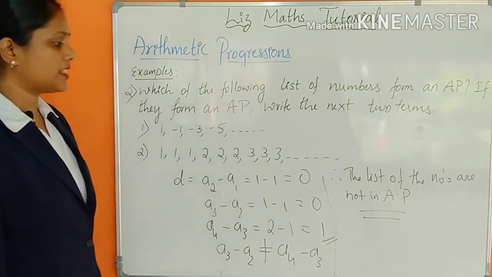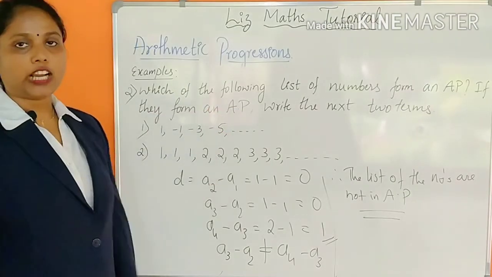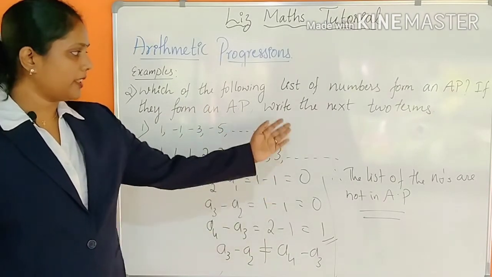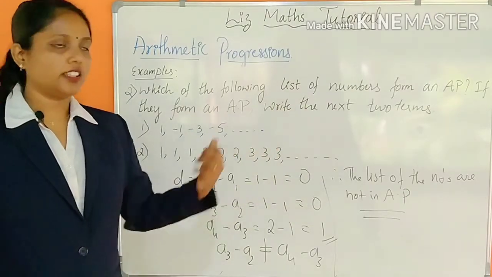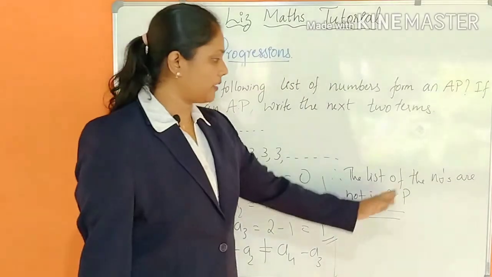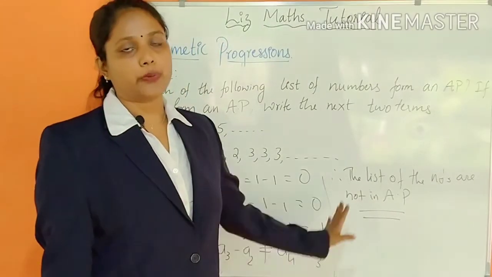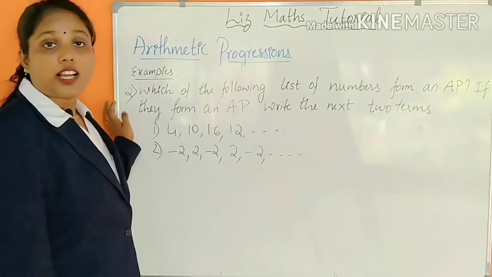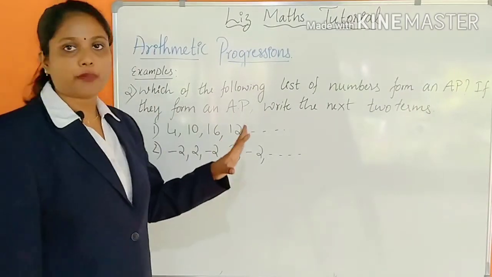If it is not in AP, then there is no need of finding the next two terms. You cannot find them, isn't it? So the list of numbers are not in AP. You have to write it for this. Hope you understood the last example.